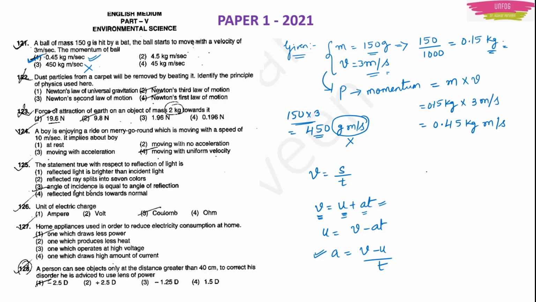What are the other types of questions which may be asked? They can ask you the kinetic energy of the body. They may give you mass and velocity, and they may ask you to find the kinetic energy of the body. This will be equal to half into mv square. m is the mass of the body, v is the velocity of the body. You have to use this formula, but then again you have to consider the dimensions.